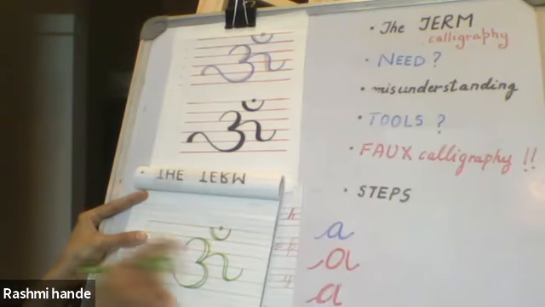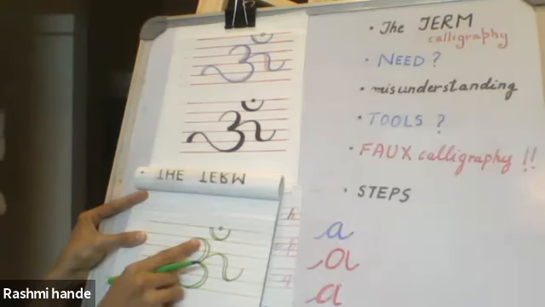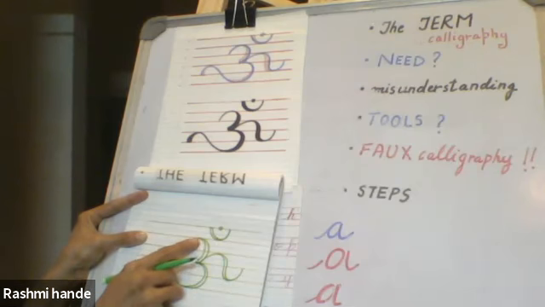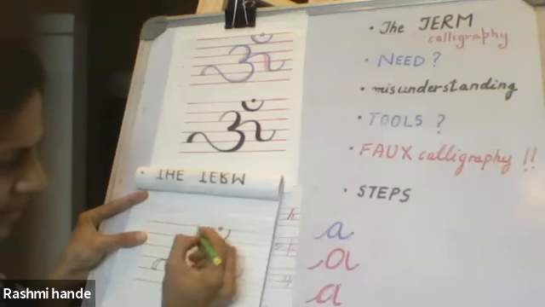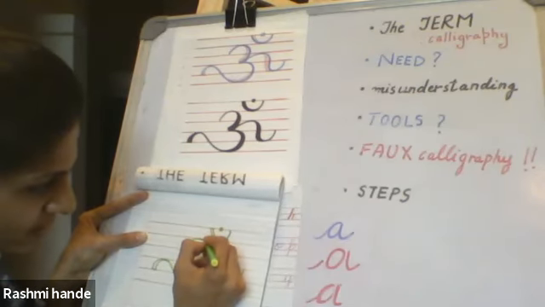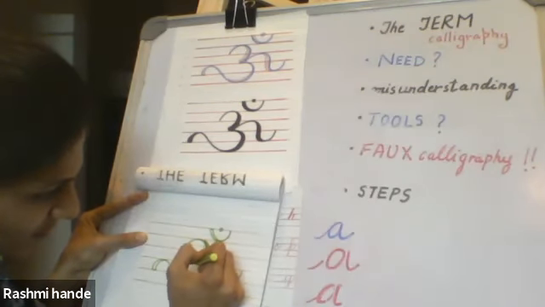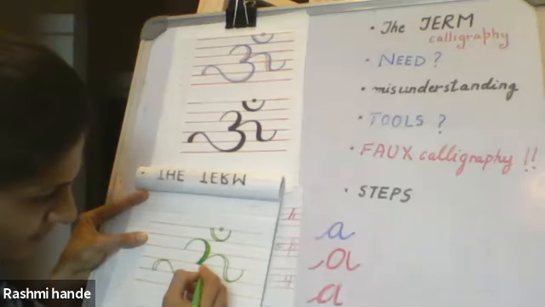Now I fill it in. That gives you an idea of how you see that it's not fully thick. It gradually starts getting thicker and joins back where the line changes direction. So I'll fill it in. Let me fill it in.